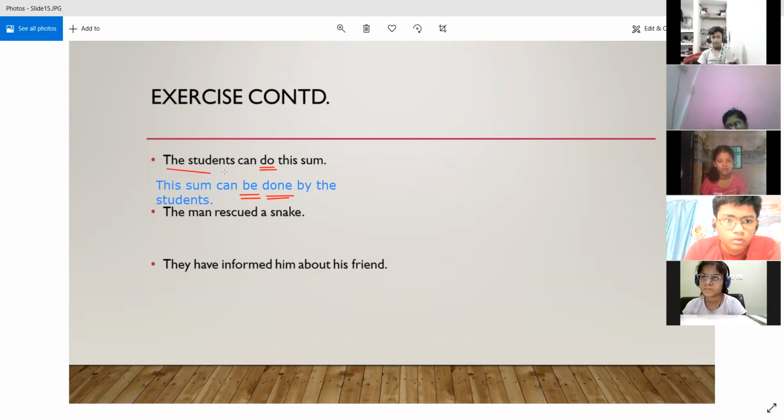Then the subject that is present in the active voice has been made the object, the students, and we have placed the preposition by in front of it, and the object that was there in the active voice, we have made it the subject in the passive voice. So this is how the conversion was done.